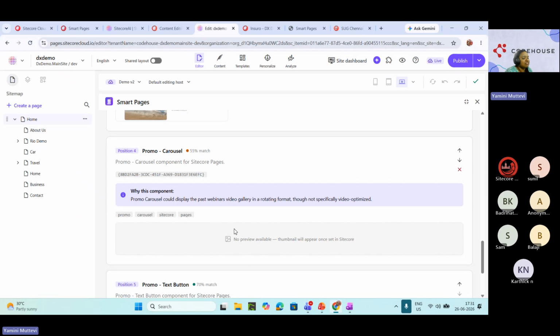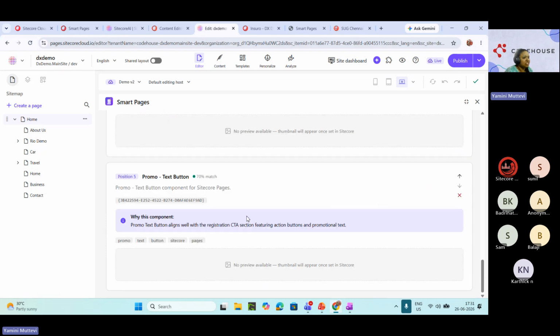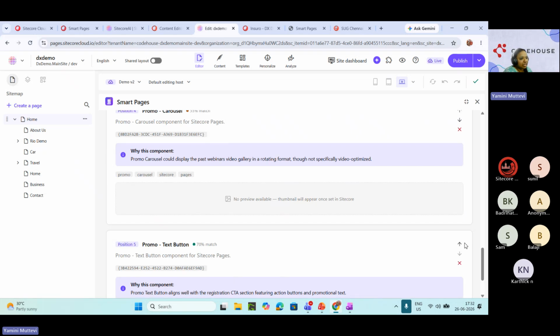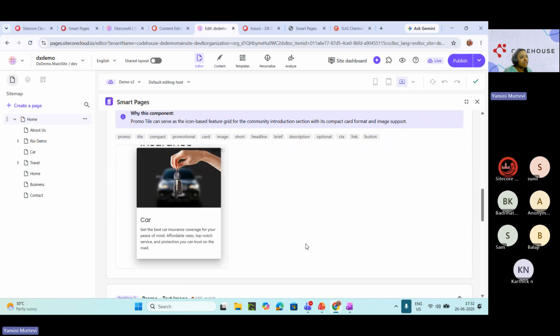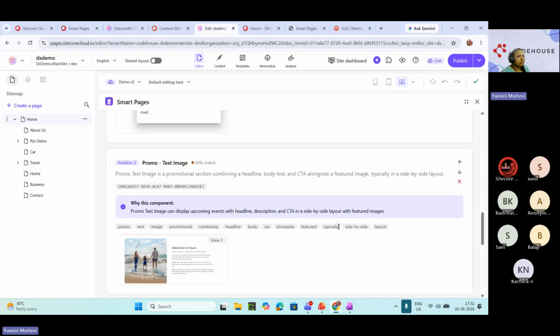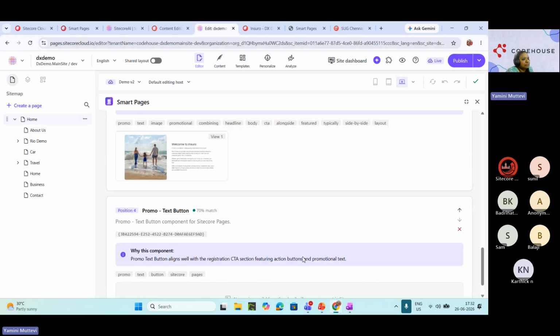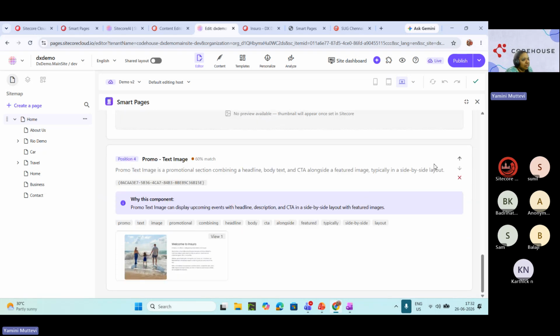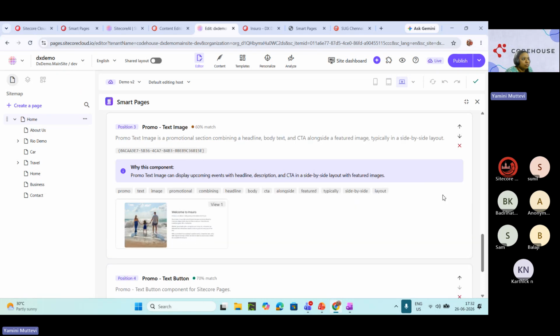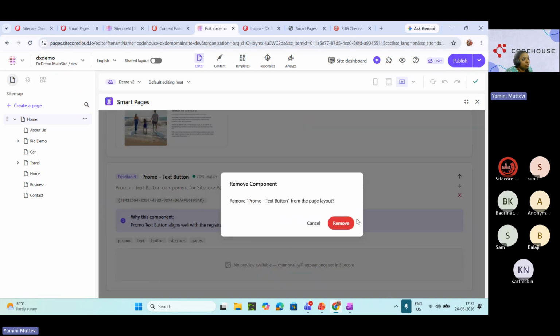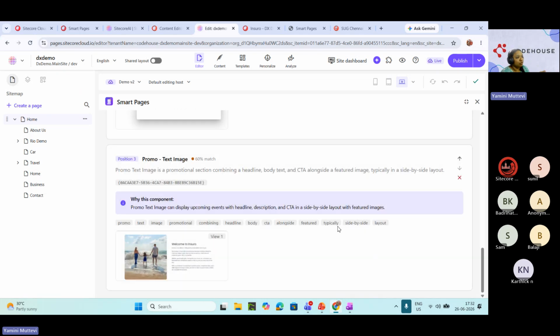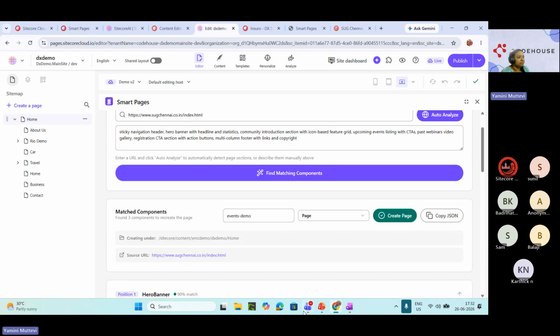I did not put some thumbnails because I was not sure what the thumbnail was, since this is a normal application. I can put this as a top one also. This is reordering. Suppose I want the promo carousel to be removed. I can remove this. Promo text button also can move up or down. I don't want the promo text button because I don't know how it looks on the page, and I don't know how to add the content if I don't know how it looks. So now we have three components.